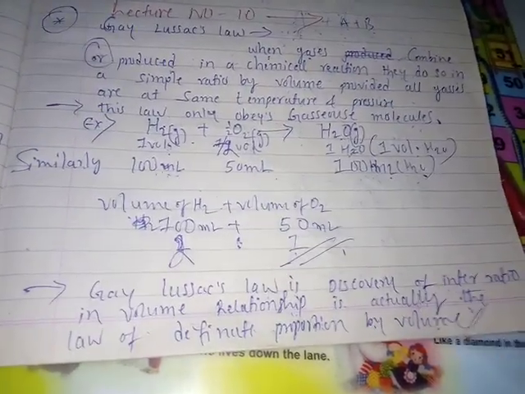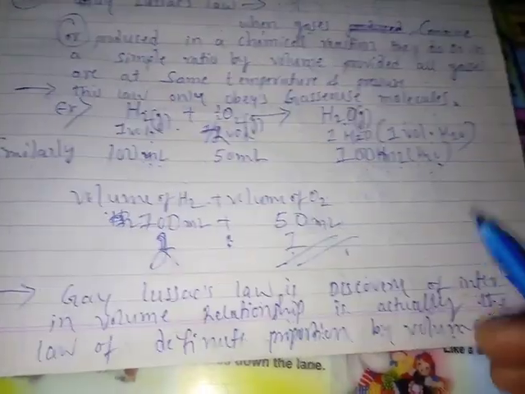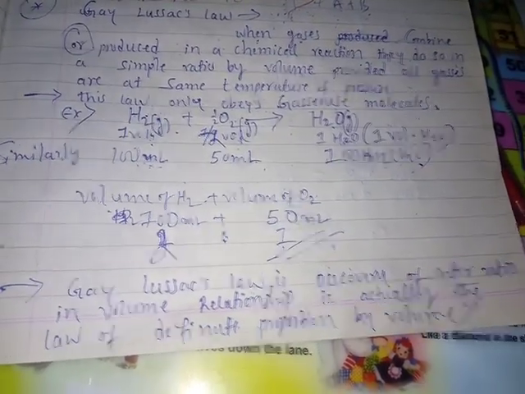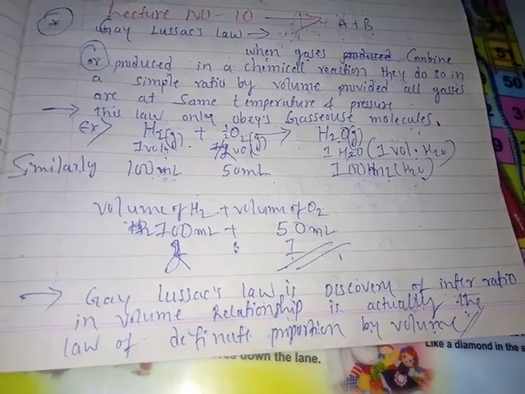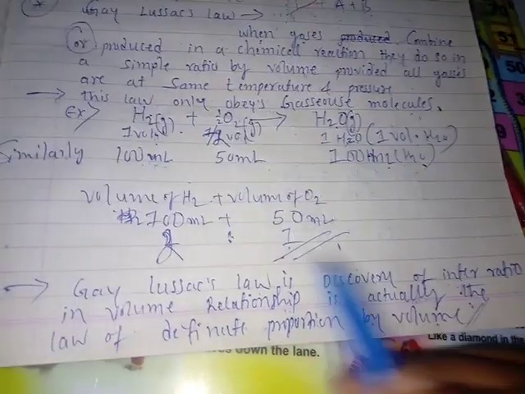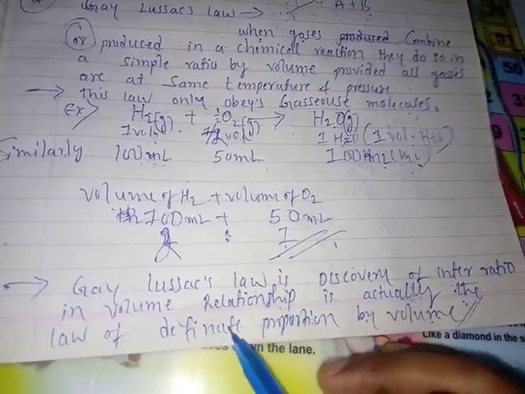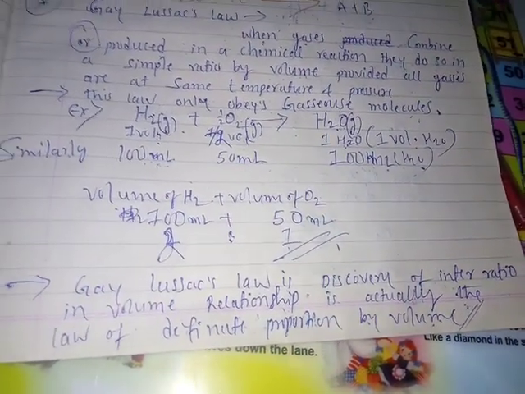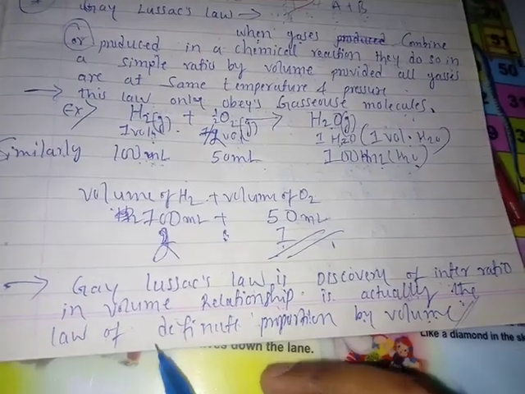But in the last class, we discussed the law of definite proportion. Joseph Proust discovered the law of definite proportion. He explained the law of definite proportion with respect to mass, students.